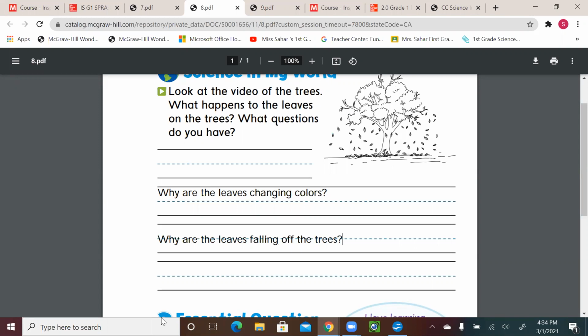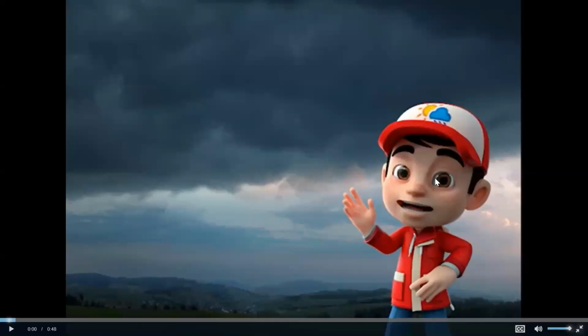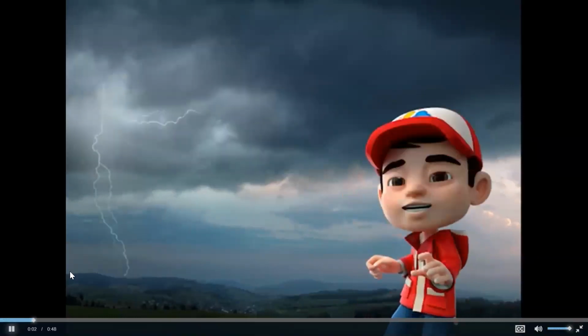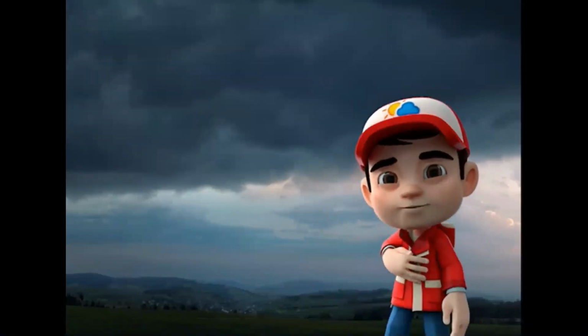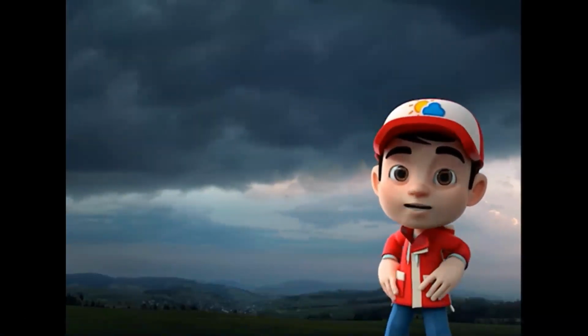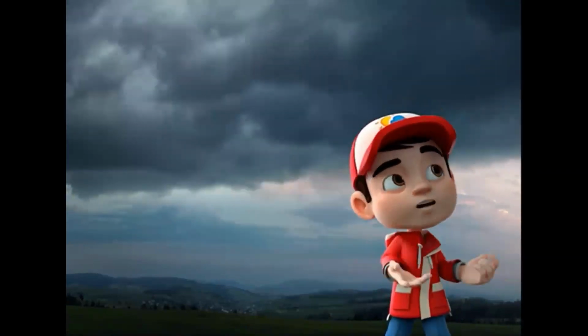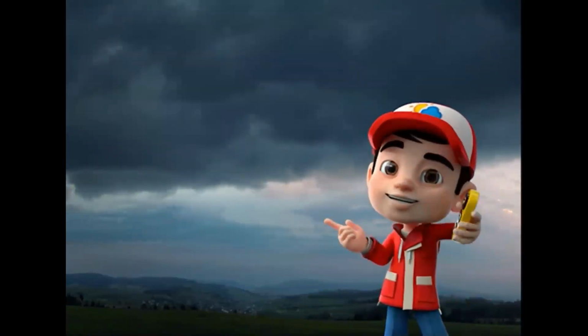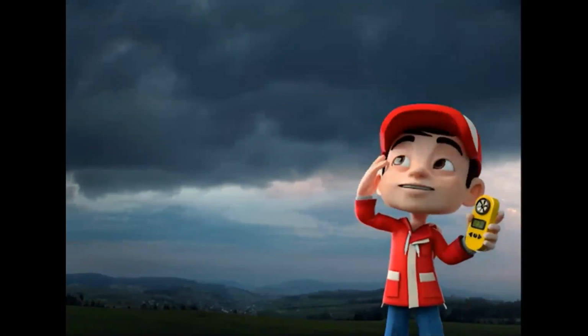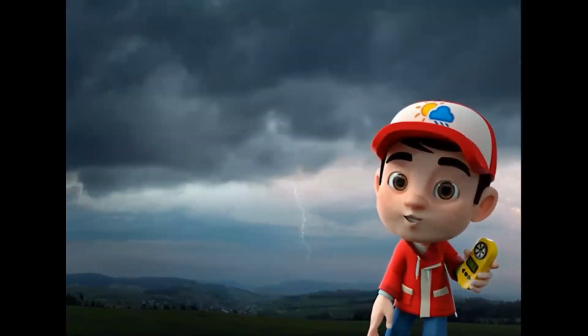Okay, let's meet Hugo. My name's Hugo. Wow! Did you see and hear that? That scared me a little, but I love thunderstorms and I think it's about to rain. I used a lot of tools to observe and measure the weather, like a thermometer, a rain gauge, and this anemometer. Phew! Anemometer is a hard word to say.